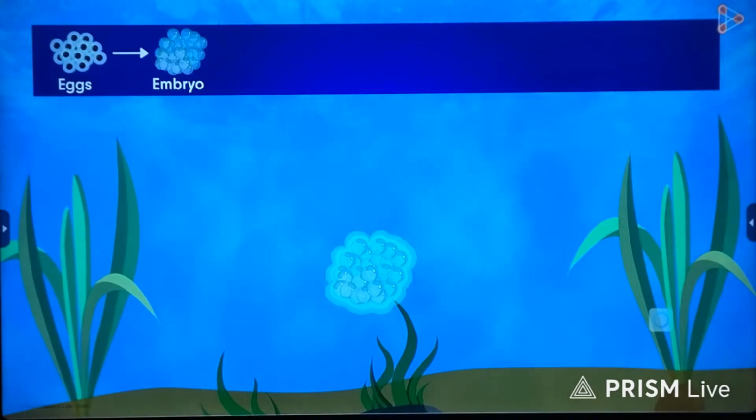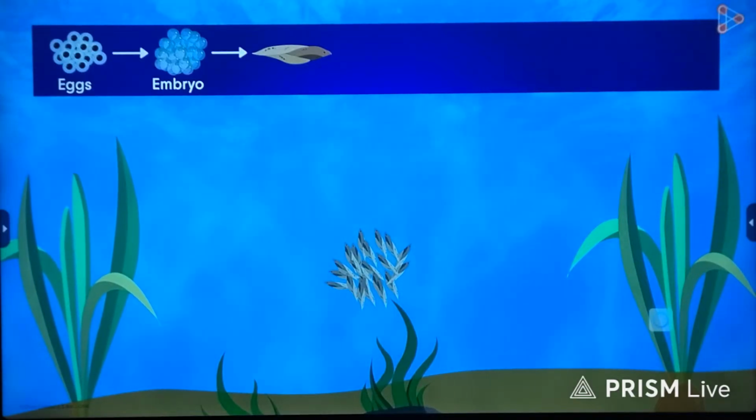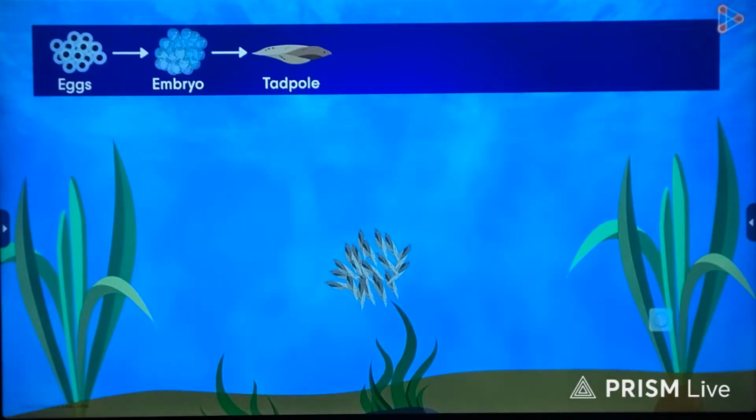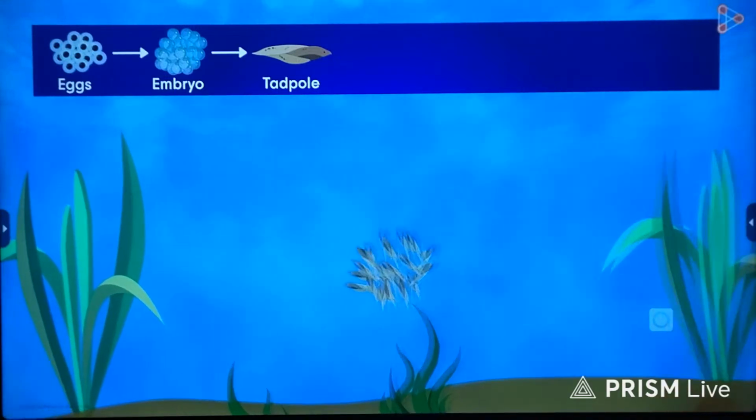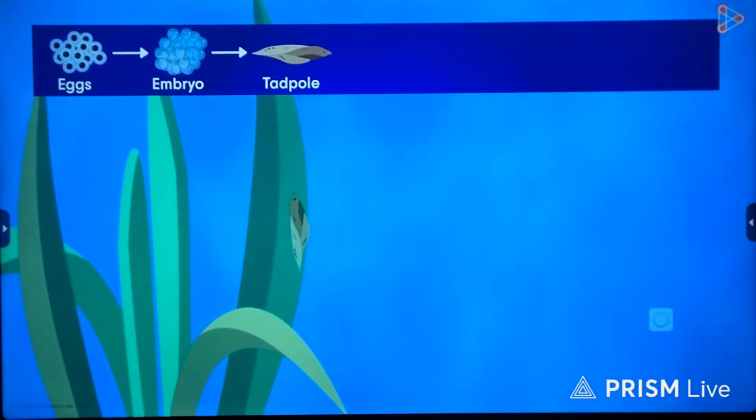The next stage is where the embryos develop into these tiny structures having a small tail. Can you guess what these structures are called? I'm sure you must have heard of them. The tadpoles. Yes, they are called the tadpoles. However, these tadpoles do not keep swimming in the water. They remain attached to some support, like a nearby plant body in the water.